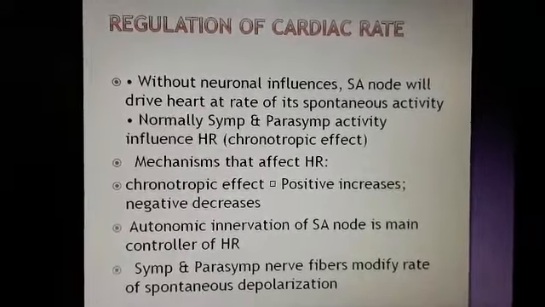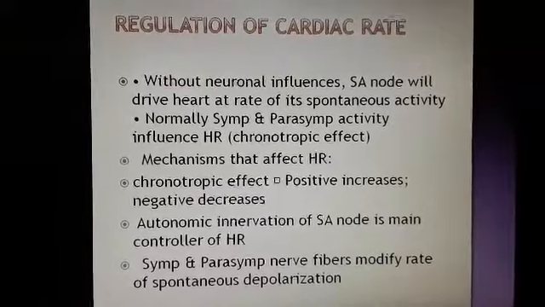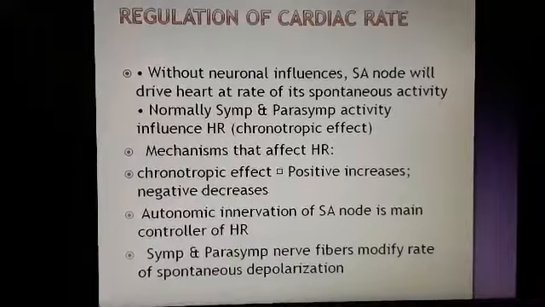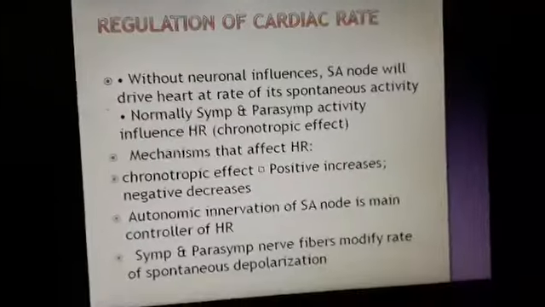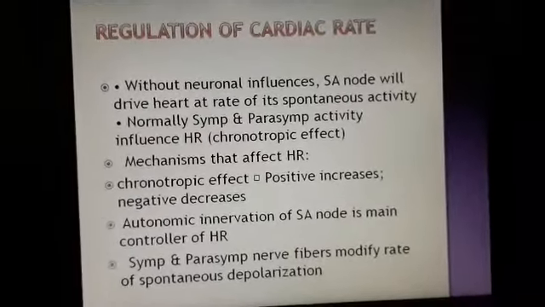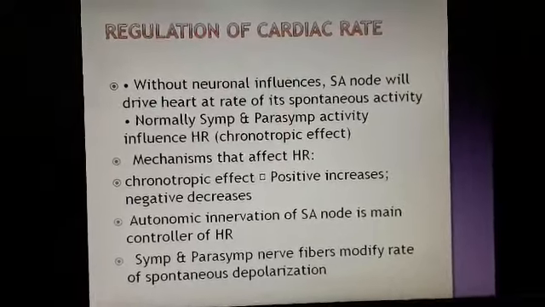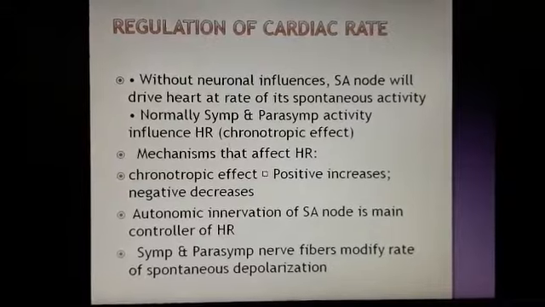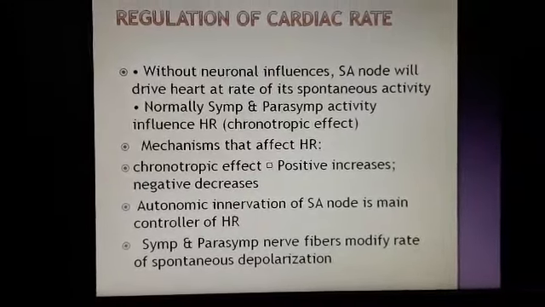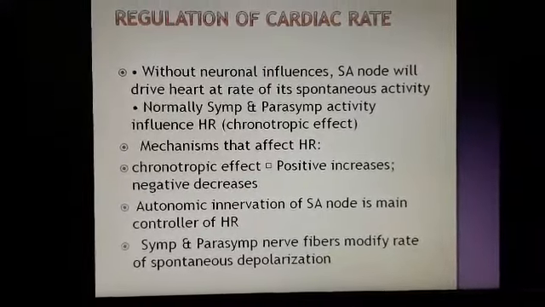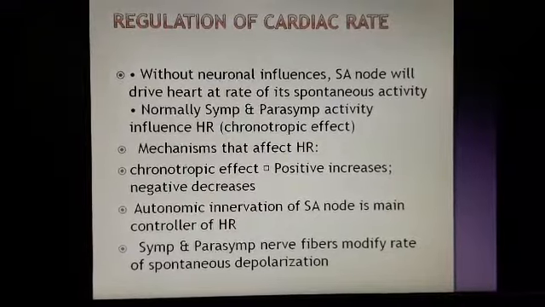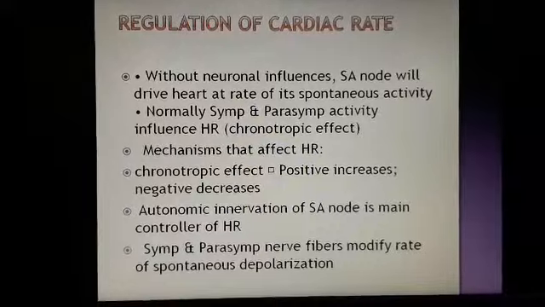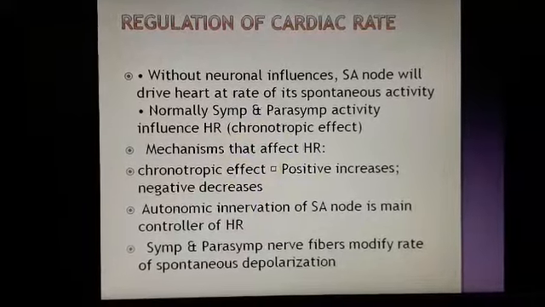Now we know that cardiac output equals heart rate times stroke volume. So the factors that regulate the heart rate and the stroke volume will actually regulate and determine the cardiac output in a given human body. Without neuronal influences, the SA node will drive the heart at the rate of its own spontaneous activity. Therefore, sympathetic and parasympathetic innervations are present that influence the heart rate by influencing the SA node, that is the pacemaker of the heart. Now, what are the mechanisms that will affect heart rate?